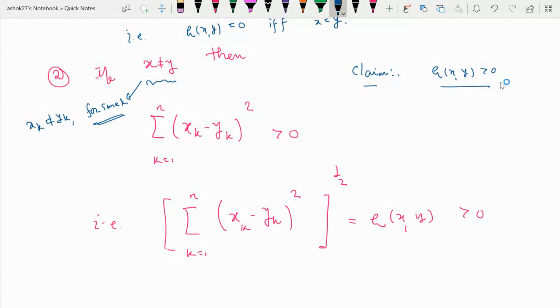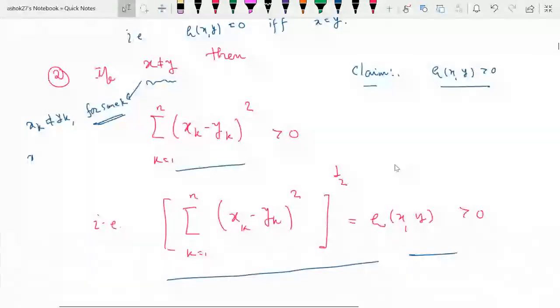So surely it will imply, what is the value of this summation? At least one xk is not equal to yk, or maybe all, but surely at least one should be different, and therefore x is not equal to y. So surely x not equal to y implies that this summation is positive. That is, the square root of the summation, that is rho of xy, should be strictly greater than 0.